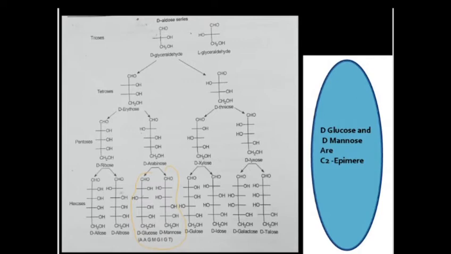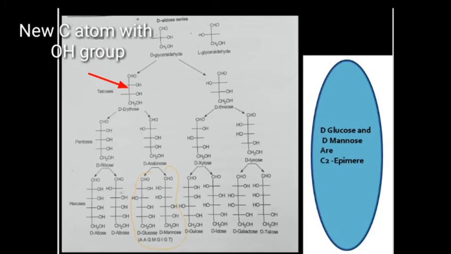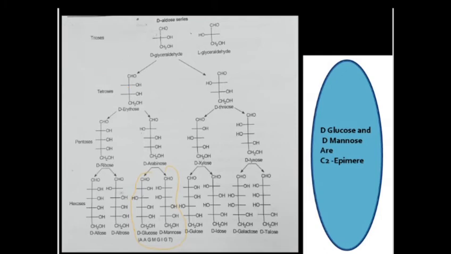We discussed that a new carbon atom with hydrogen and OH group is added in between the first and second carbon atom and forms tetroses. In the tetroses structure, now we get two sugars, that is D-erythrose and D-threose. These D-erythrose and D-threose sugars are called epimers of each other.